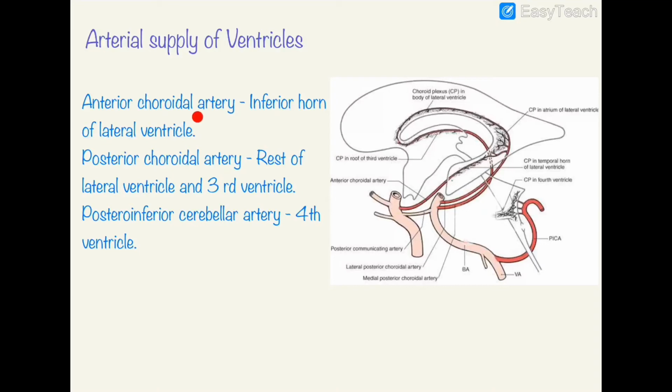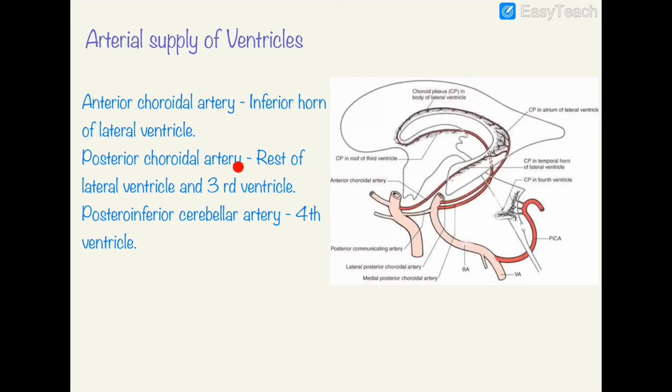The anterior choroidal artery, which is a branch of the internal carotid artery, will supply the inferior horn of the lateral ventricle. As we can see here, this is the anterior choroidal artery and this is the inferior horn of the lateral ventricle. So the anterior choroidal artery will supply the choroid plexus, or form the choroid plexus, for the inferior horn of the lateral ventricle.